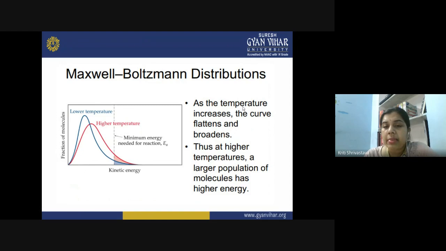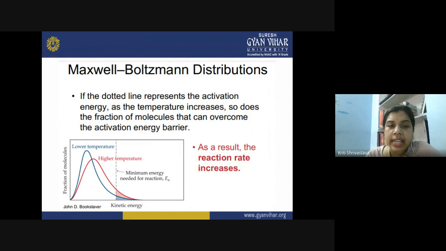So as the temperature increases, the curve flattens and broadens. This flattening of the curve, this broadening, actually shows that now more and more molecules have high kinetic energy, and therefore at higher temperature, a large population of the molecules have higher energy. If the dotted line represents the activation energy, as the temperature increases, so does the fraction of the molecules that can overcome the activation energy barrier. So as a result, the rate of the reaction increases with increase in the temperature.